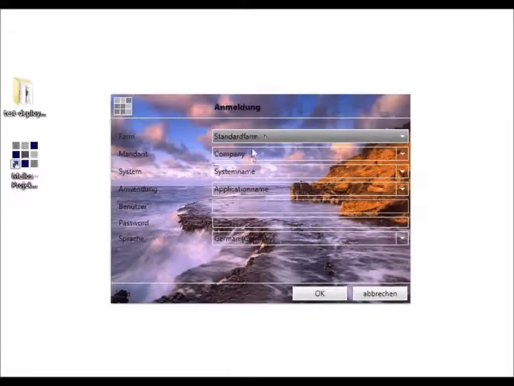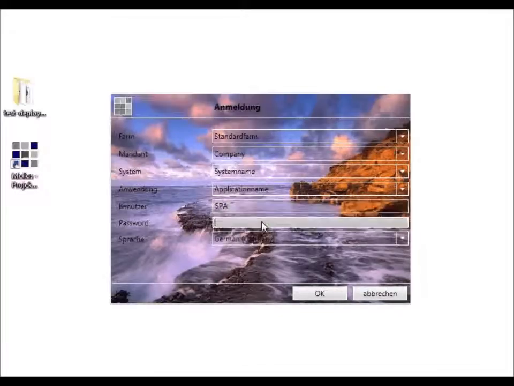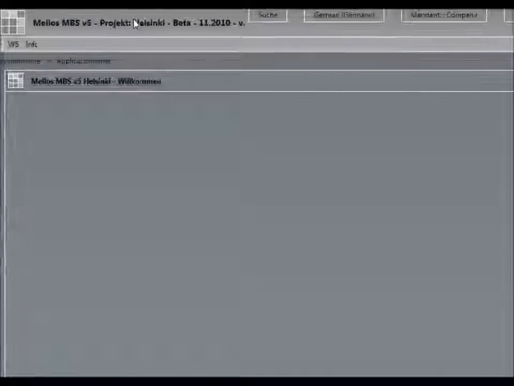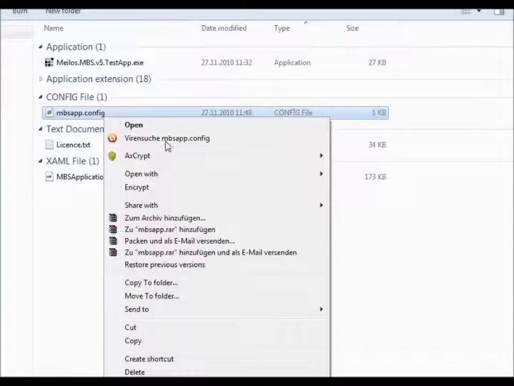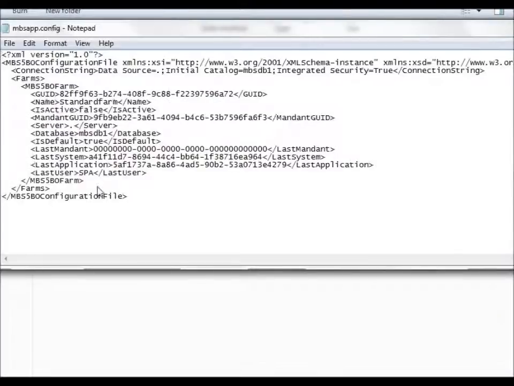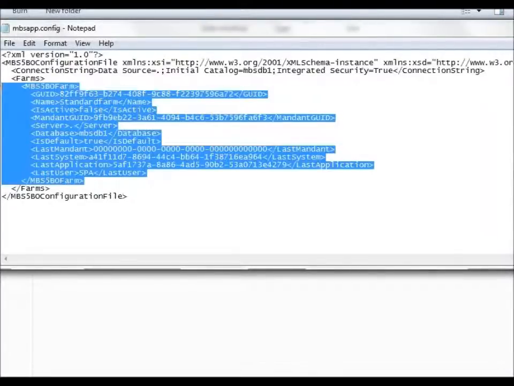Here you have the standard farm, that's the company, that's the system name, that's the application. The user is SPA, and the password is bang, and we click OK, and the installation was successful, and I close the application. And now we take a look at the config file. We open the config file, and here you see that's the farm.